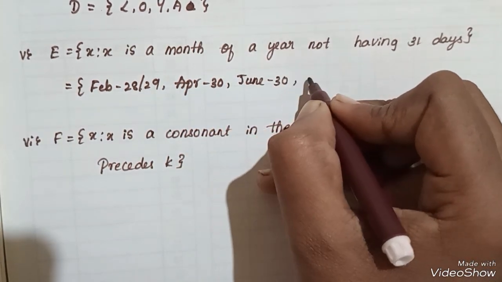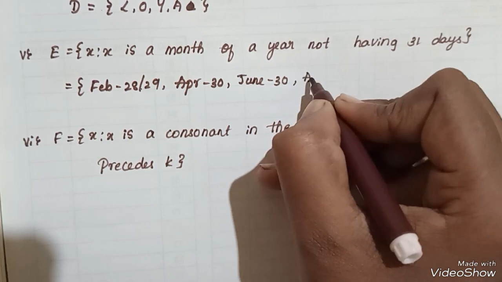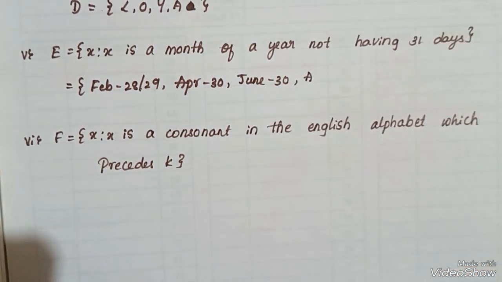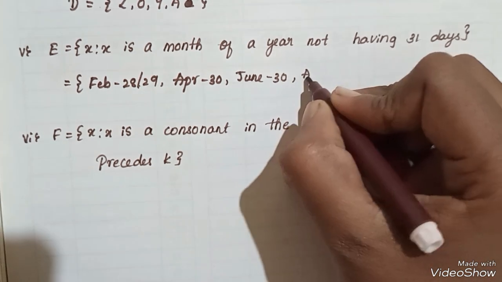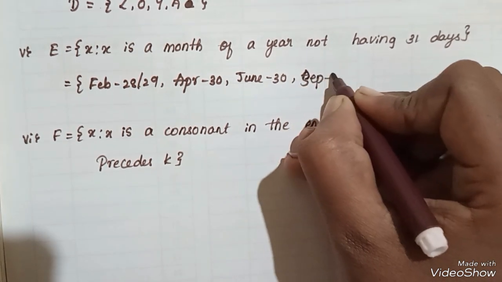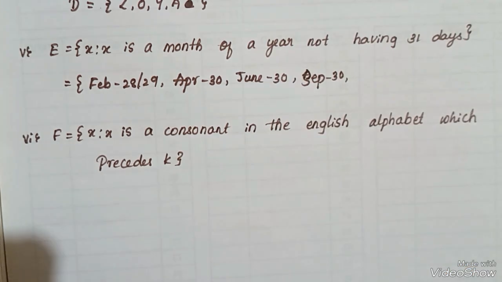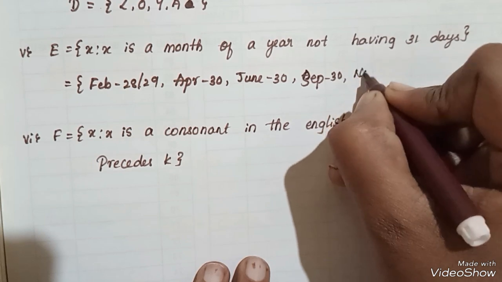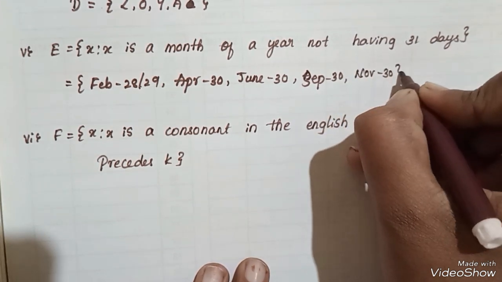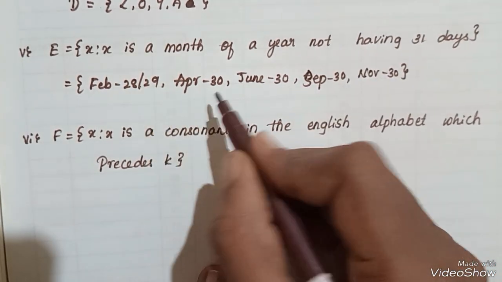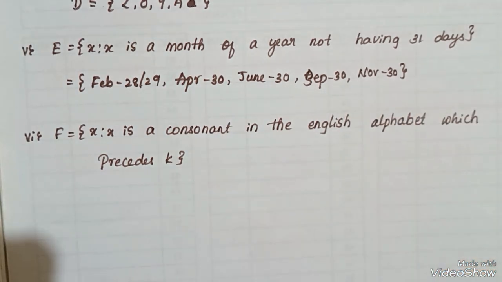July 31. August also 31. September 30. October 31. November 30. Only 5 months contain other than 31 days.